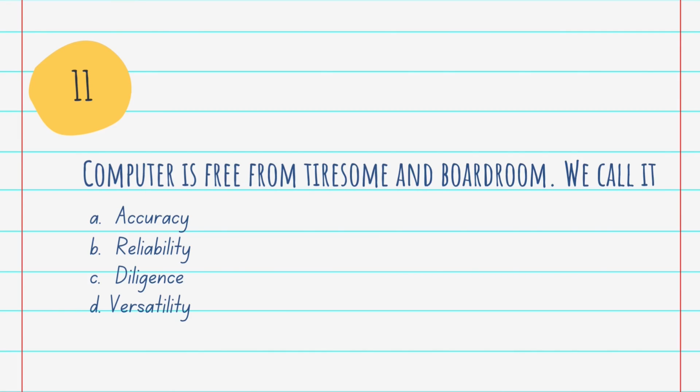Question number 11. Computer is free from tiresome and boresome. We call it A. Accuracy, B. Reliability, C. Diligence, D. Versatility. Answer is C. Diligence. Computer is an electronic device that accepts data and processes it into useful information.